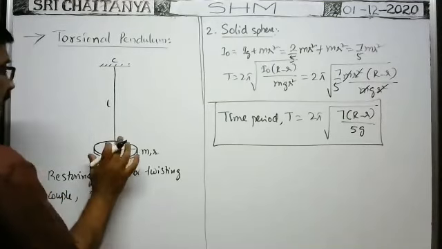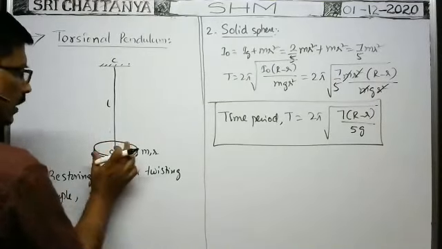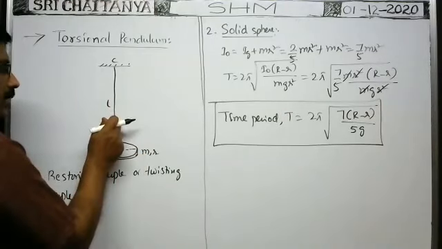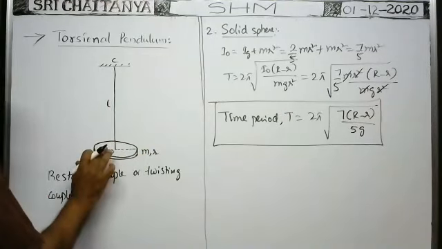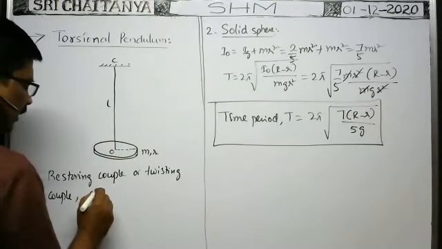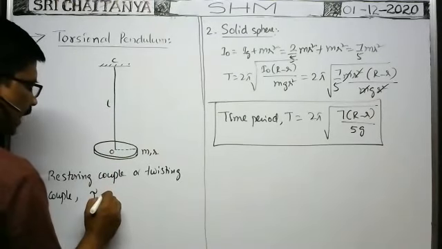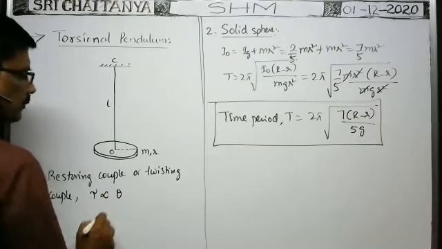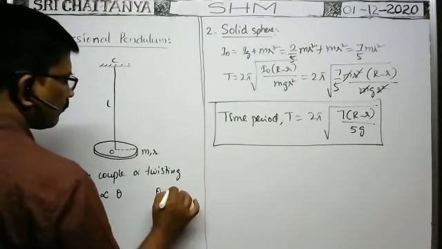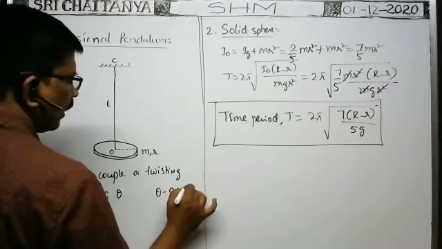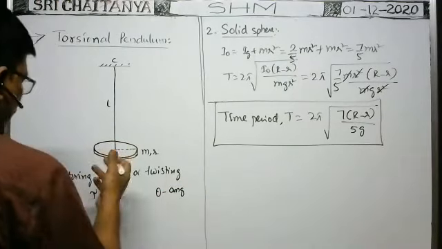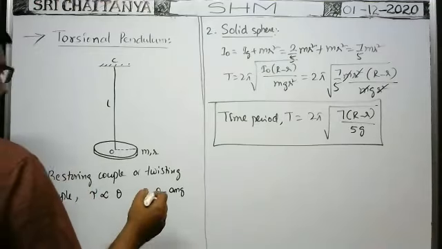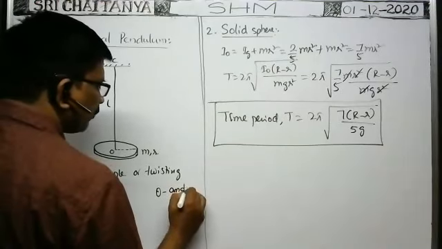Now, if you turn the disc through more angle, then more twisting couple is developed to bring the disc back to the original position, within the elastic limit. That's why the twisting couple or restoring couple is directly proportional to the angular displacement or angle of twist theta. Theta is the angle of twist or angular displacement of the disc.